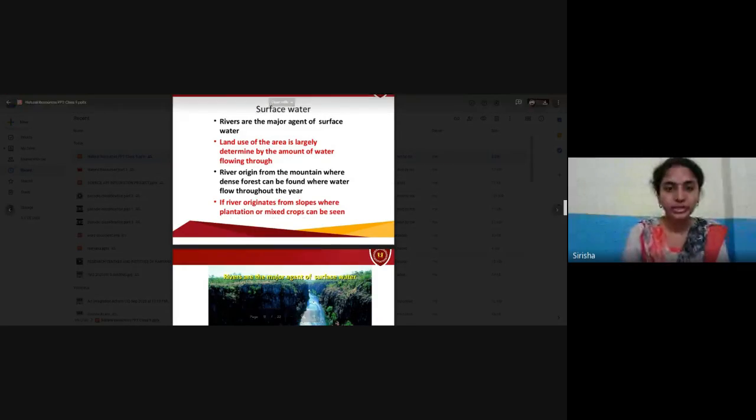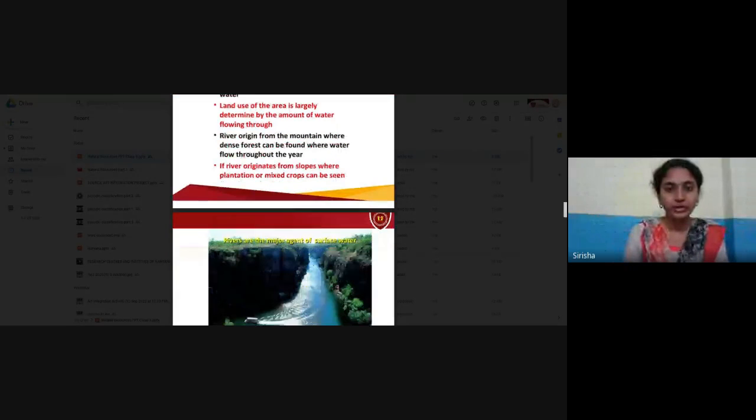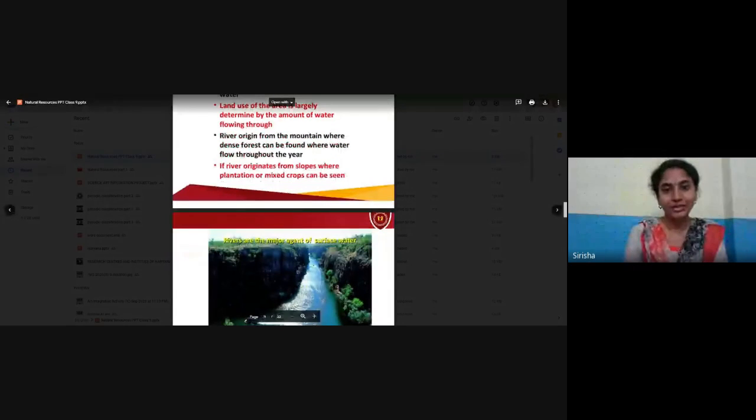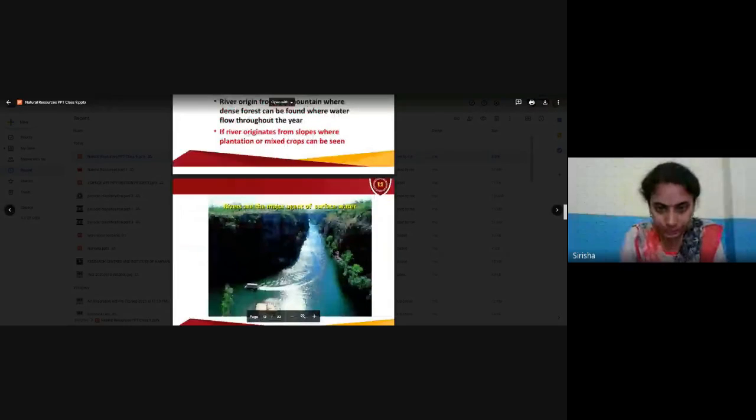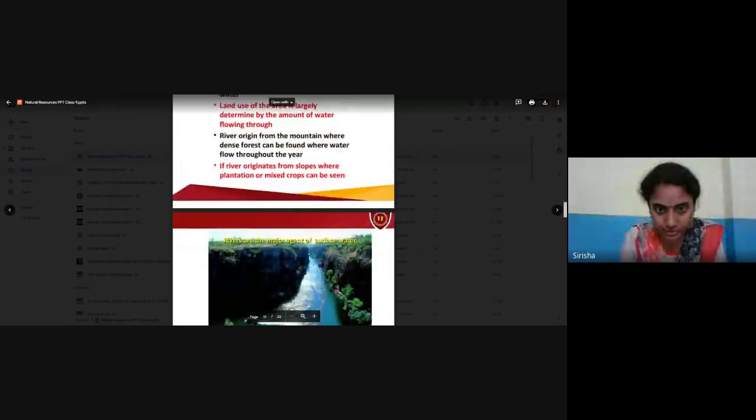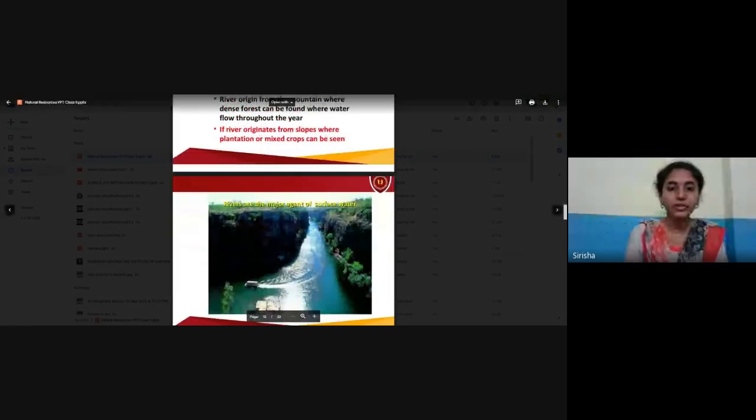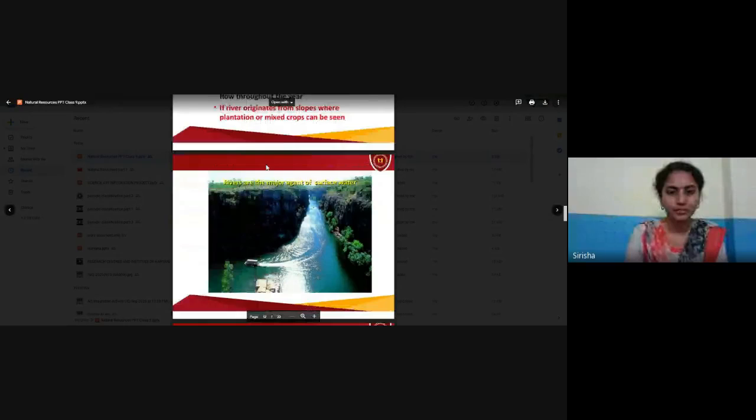Rivers originate from mountains where dense forest can be found and where water flows throughout the year. See here, these are the mountains, and the rivers originate from this place. Some rivers originate from slopes where plantation or mixed crops can be seen.